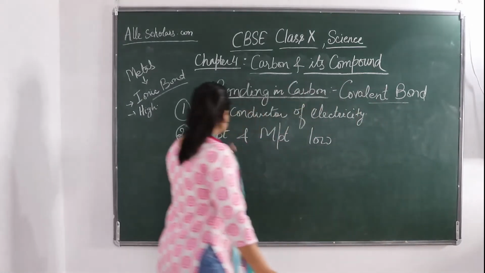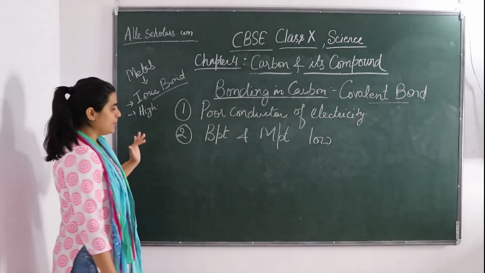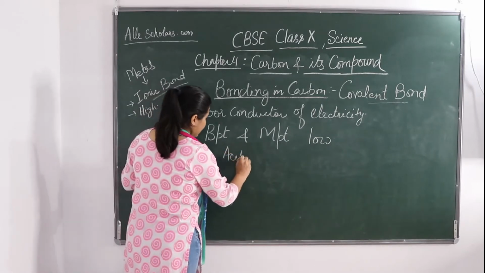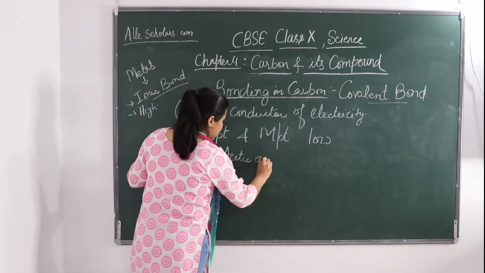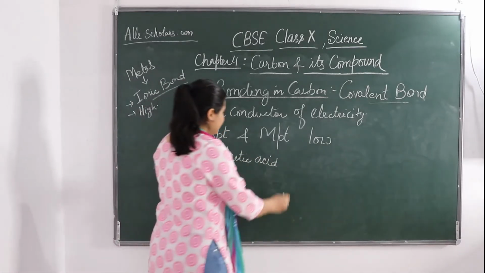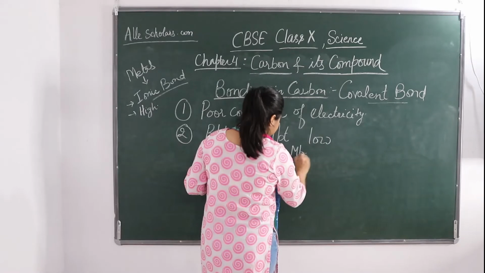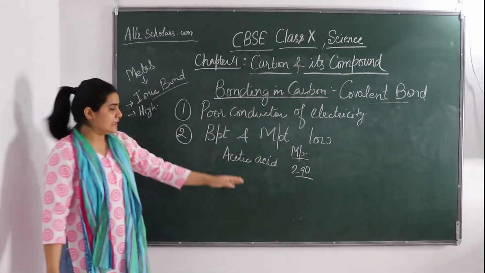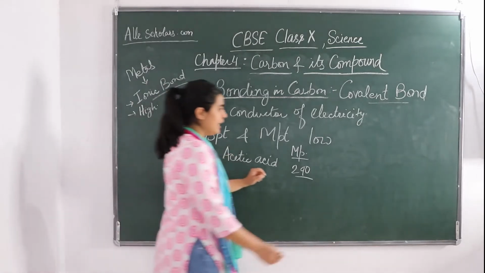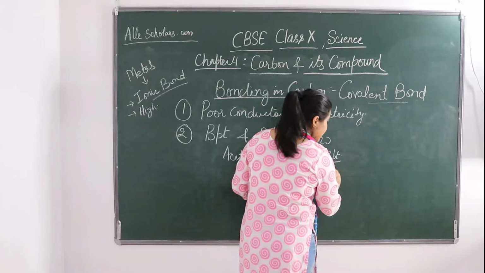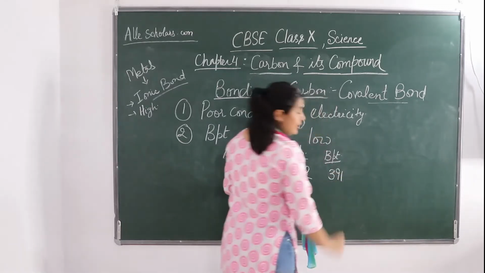Okay. So let's see some examples of carbon compounds which have very low melting points. If we talk about acetic acid, the melting point of acetic acid is 290. So here you can see it is a very low melting point, and the boiling point of acetic acid is 391.